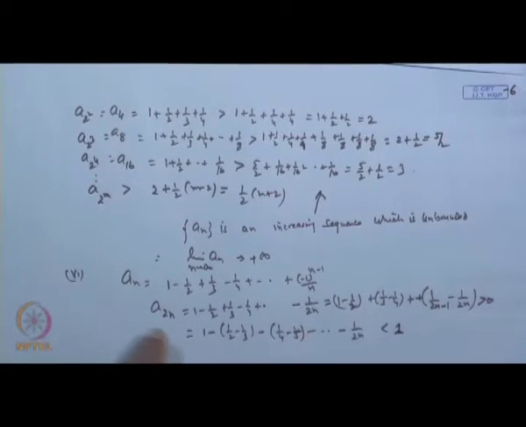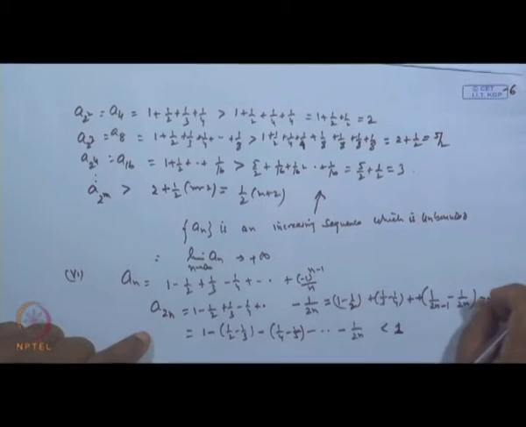It means the sequence A 2n, when n is even, is a sequence of positive terms and upper bounded by 1. And not only this, it is a monotonic increasing sequence, because when n increases, suppose 2n plus 2, one more term will come here, which becomes positive.